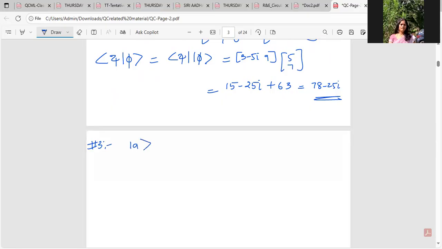Suppose I have a vector A given by 2, 4i, and vector B given by -1, 3i, and I. I'm asking you to check whether the vectors are orthonormal or not.